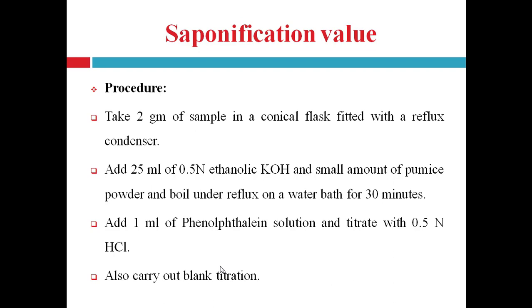In the absence of the sample to be analyzed, only solvent plus indicator make the mixture, and this mixture is titrated against 0.5 normal hydrochloric acid solution. The reading obtained due to this titration is known as the blank reading.